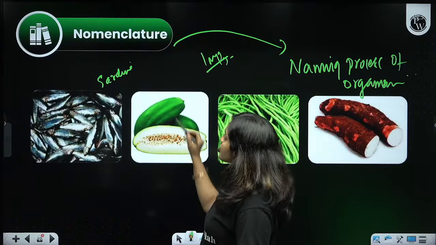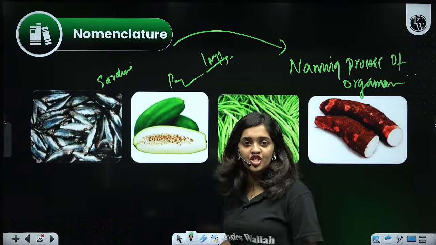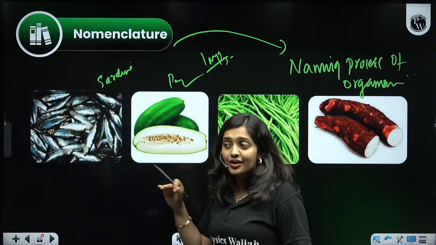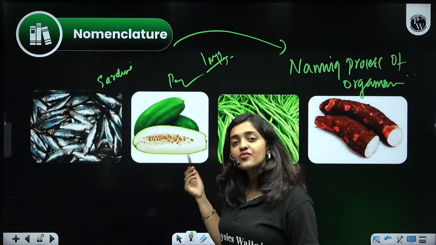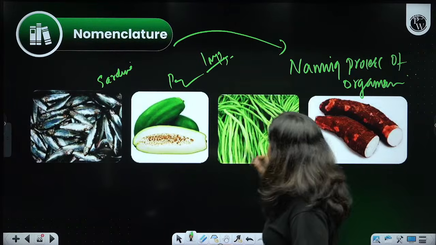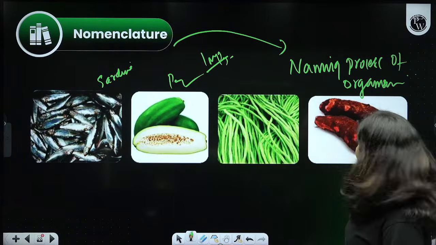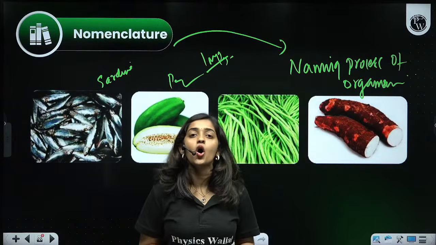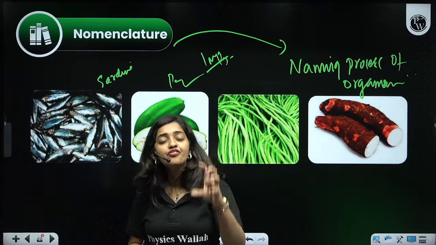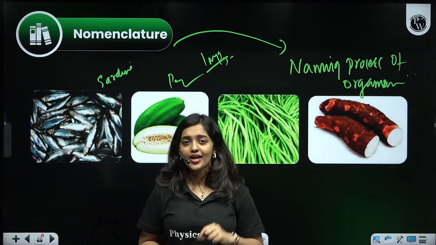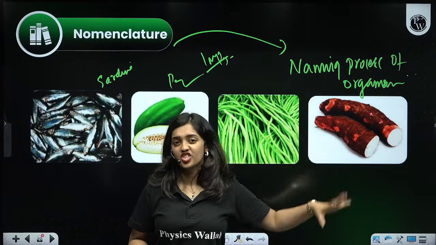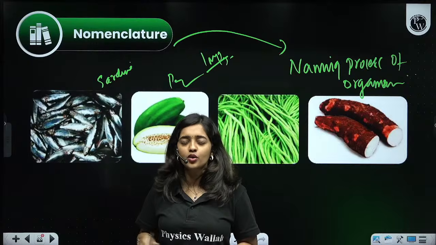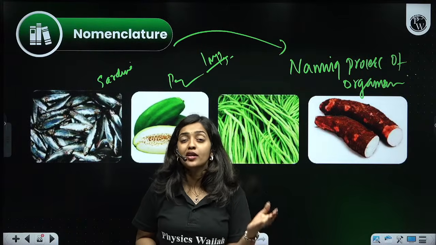Okay. So actually this is papaya in English. In all languages, and even within a single language, each organism will have different names in different localities. This is actually pea and this is actually tapioca. Some people from one locality will call an organism by a particular name, and another locality will call it by a different name.